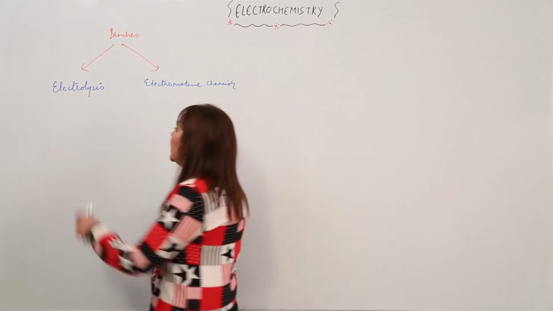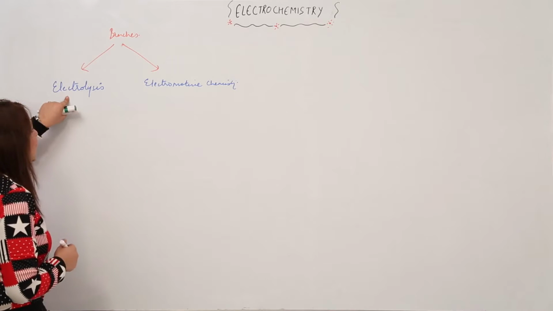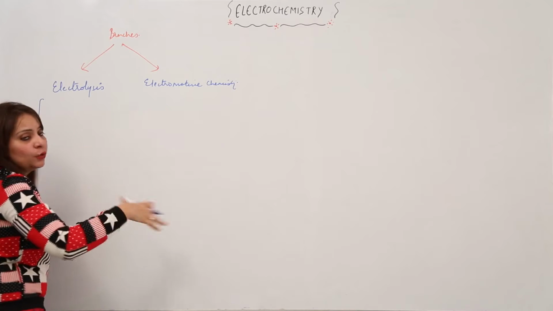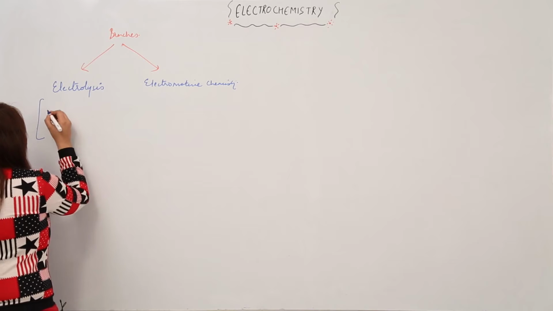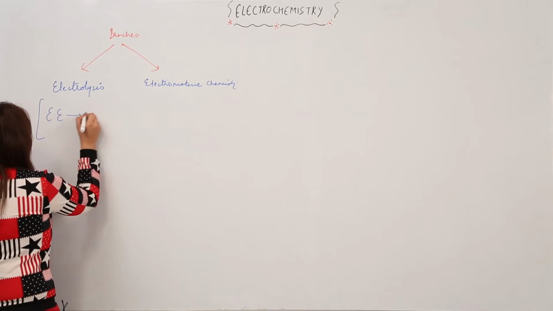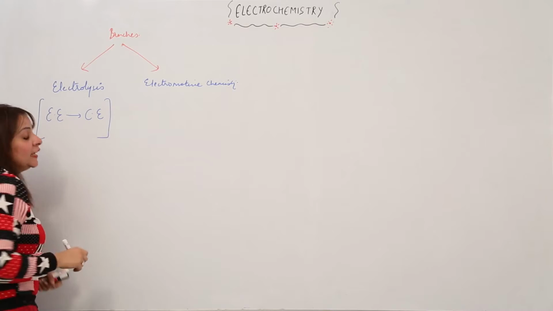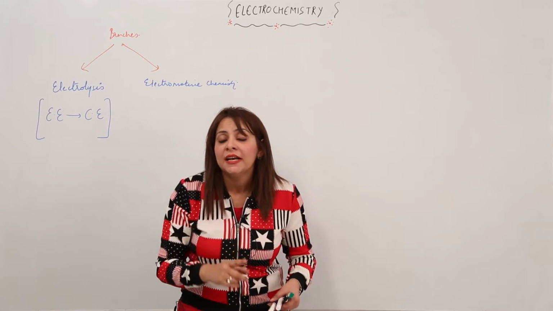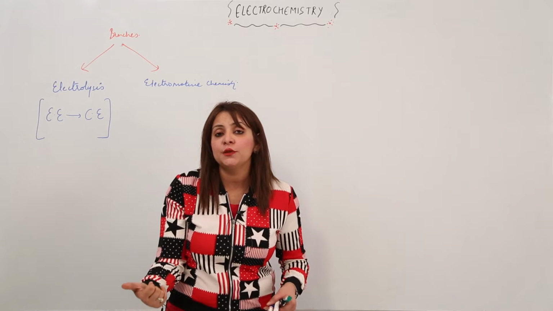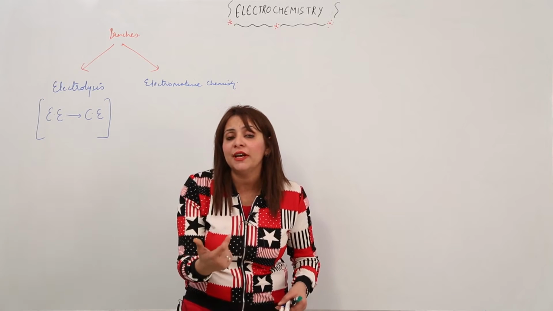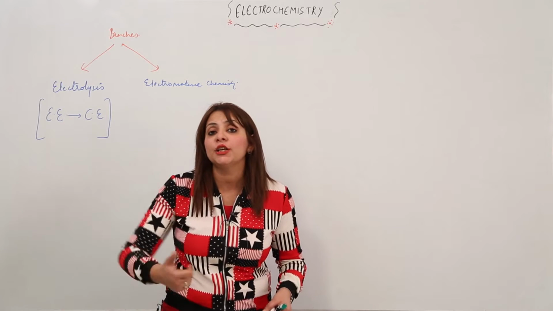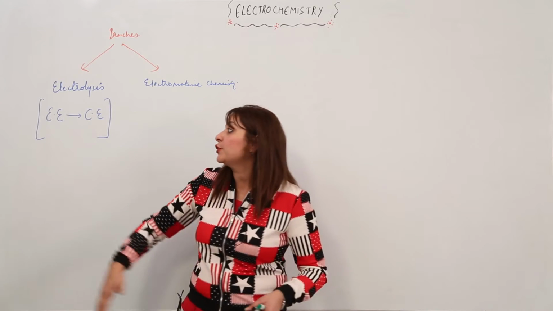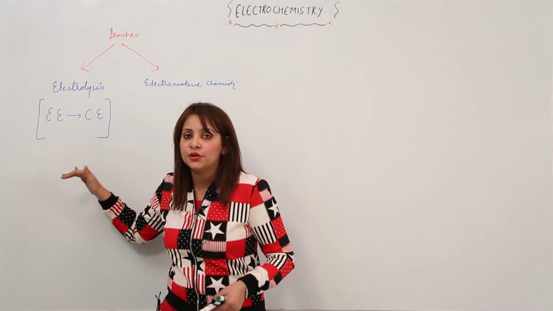Just write in your notebook that electrolysis is a branch which deals with the principles, methods and all those things which are involved in the conversion of electric energy into chemical energy. That means in electrolysis, the chemical reaction will occur at the cost of electricity passed. We'll be passing electricity, which means we'll require an external source of current, right? And at the cost of that electricity, a chemical reaction will occur. So it is a conversion of electric energy into chemical energy, right?